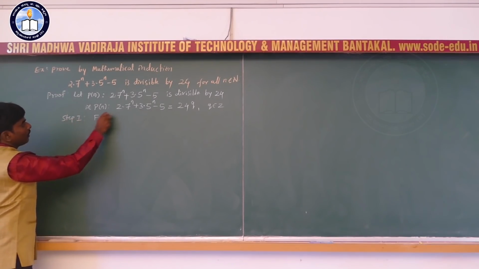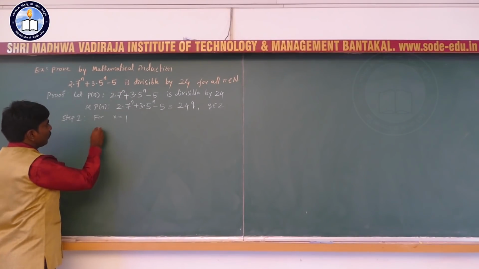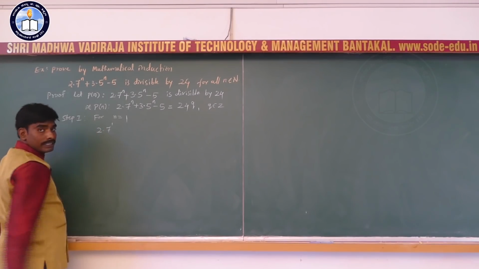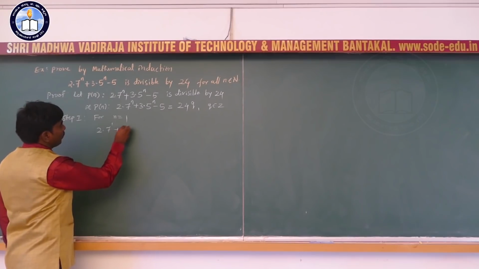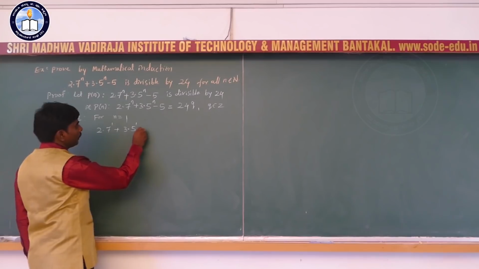So, now step 1: for n equal to 1, substitute n equal to 1 in here. 2 into 7 raised to 1, simply 7, plus 3 into 5 raised to 1, simply 5, and minus 5.